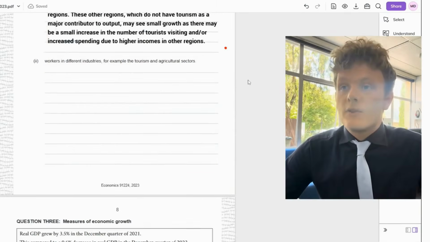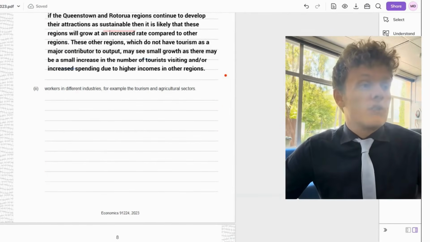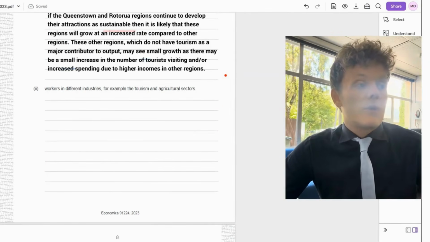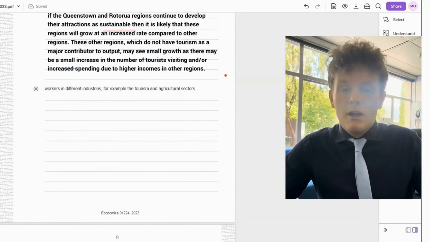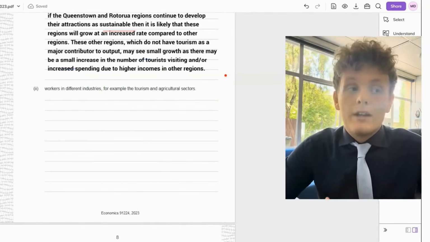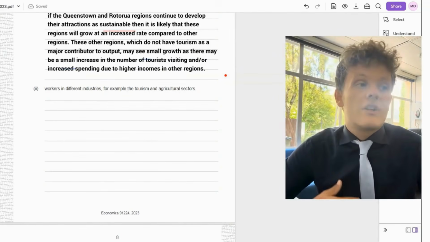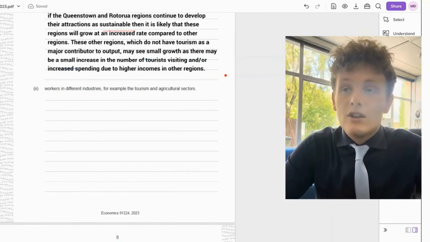Workers in different industries, for example, the tourism and agriculture sectors. This is almost a parallel question. It's just talking about workers, but you're going to say the same thing. If you're in the good industry, then you are going to be better off, because you're getting more income, more job opportunities, more job security, more training, increase in skills.